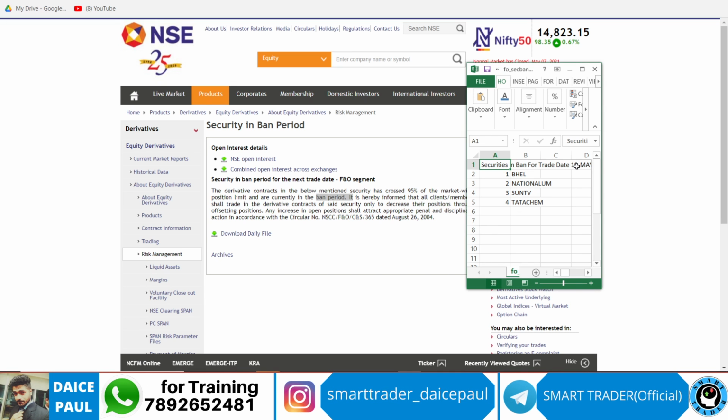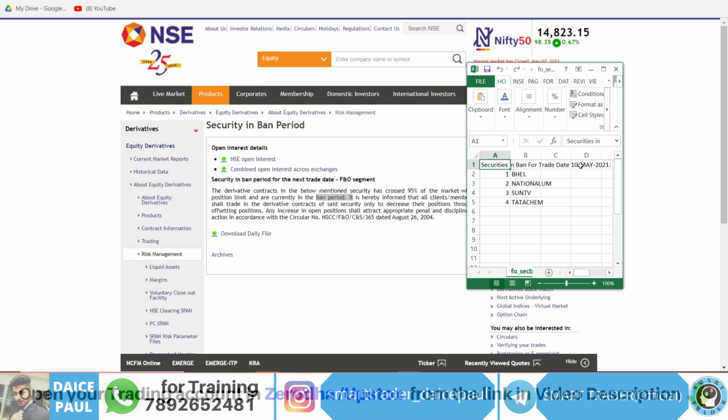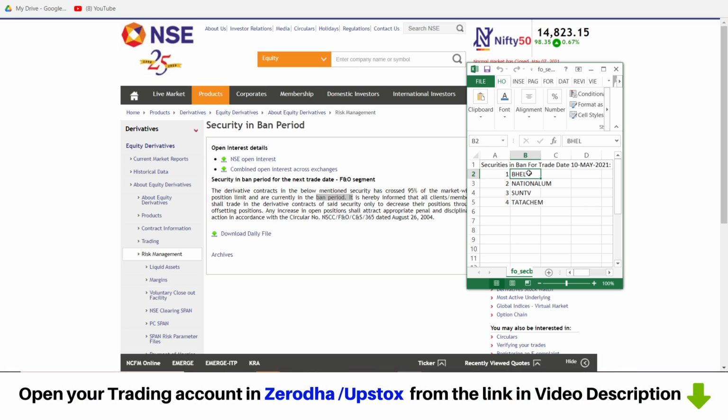So this is securities ban for trade date 10th May. If you are able to see here, this is for 10th May 2021. Today's date is 8th May, so this is the next trading date. These are the stocks which are banned: BHEL, National Aluminium, Sun TV and Tata Chemicals. So on Monday, if you are trying to put an order, you will not get fresh positions, only in futures and options.